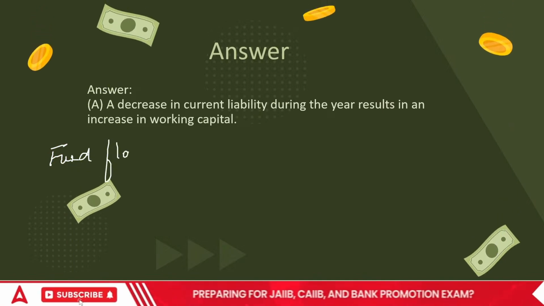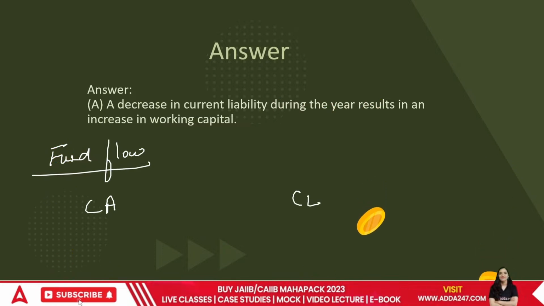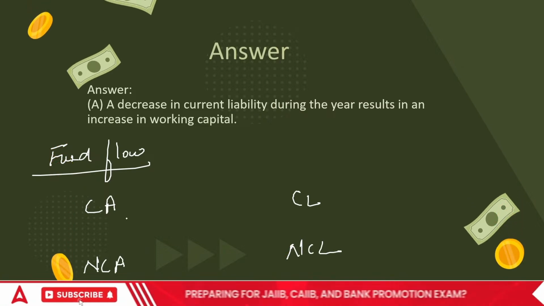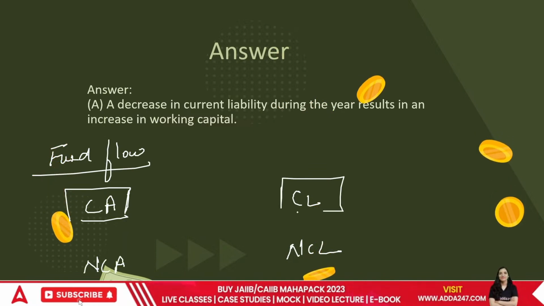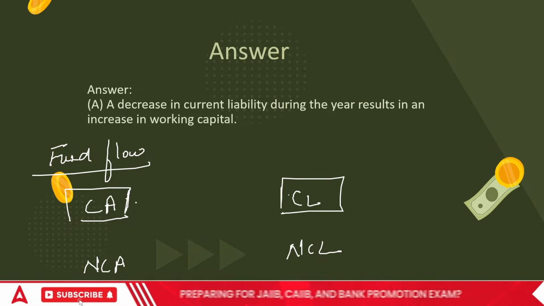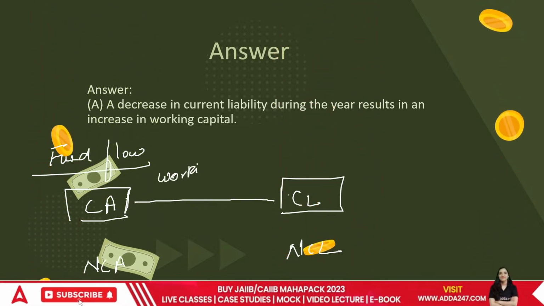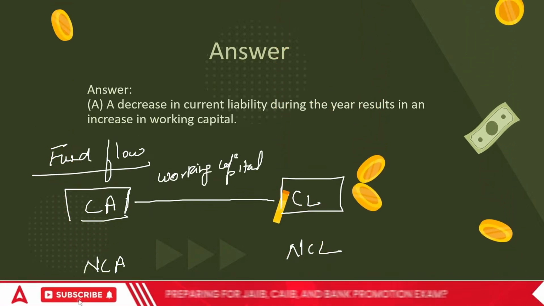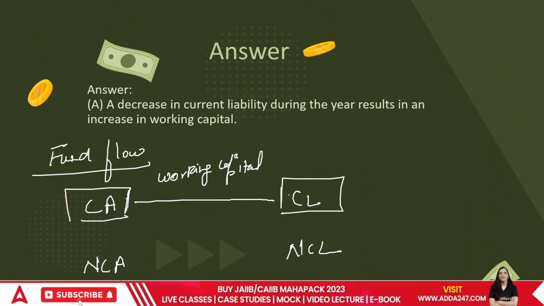The rule of fund flow says that if you have a current asset and current liability, or a non-current asset and non-current liability, and one current asset and one current liability are involved, for example, I paid my creditor in cash, so my creditor is gone and the cash is gone. When the transaction relates to this, it is working capital. The capital which is required by the firm for the day-to-day operations of the organization. So this is CA and CL, and that is called working capital.